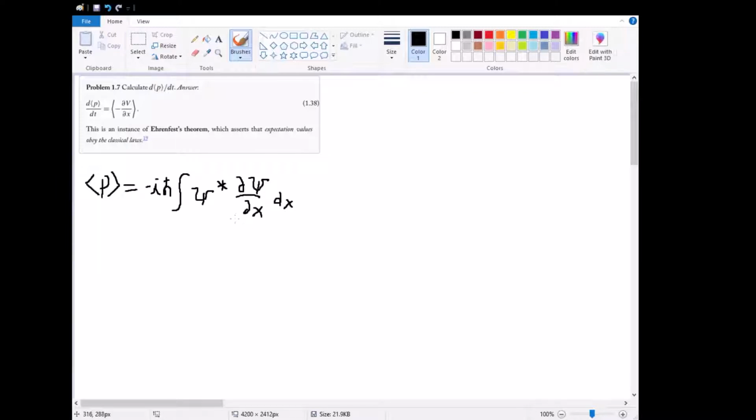So if we want to take the derivative of this with respect to time, that's just a matter of using the product rule on this inner term, because psi star and psi both depend on both position and time.